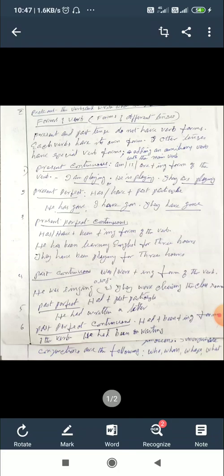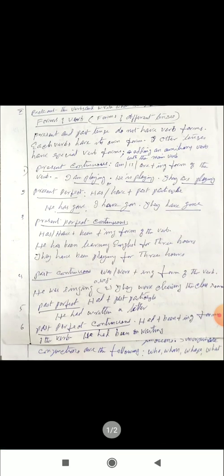walk, walked. Now present perfect continuous tense. The verb form is has or have plus been plus the ing form of the verb. He has been learning English for 3 hours. Has been learning is the present perfect continuous tense.